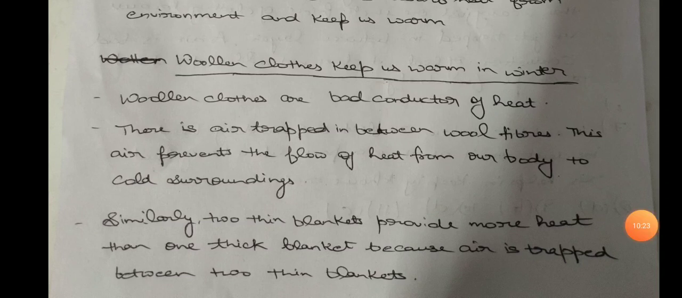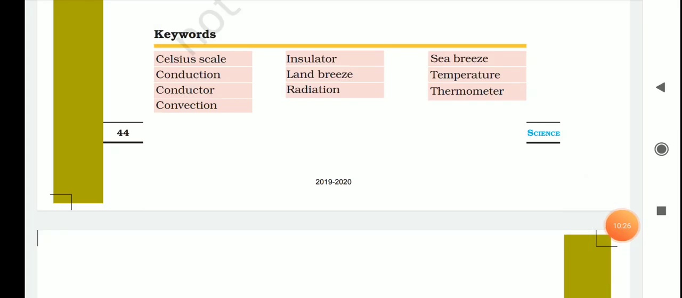Okay students, I hope the topics that we discussed today, sea breeze, land breeze and the kind of clothes, are clear to you. Actually they were small topics but really important, okay, because the question is almost sure that it will come from the sea breeze and the land breeze topic. Okay, so read it properly and learn it properly.